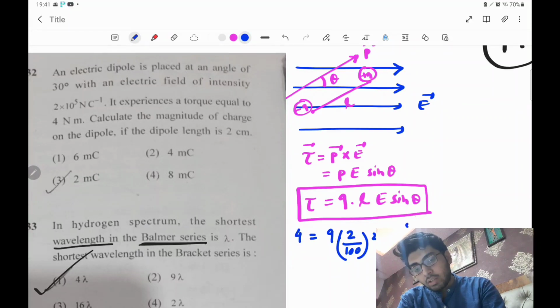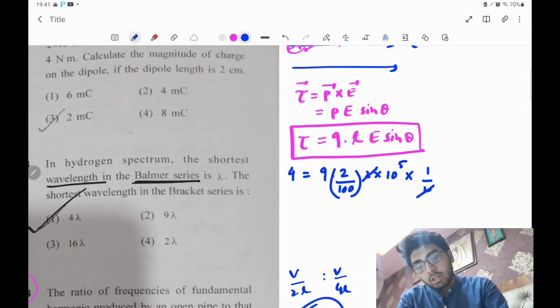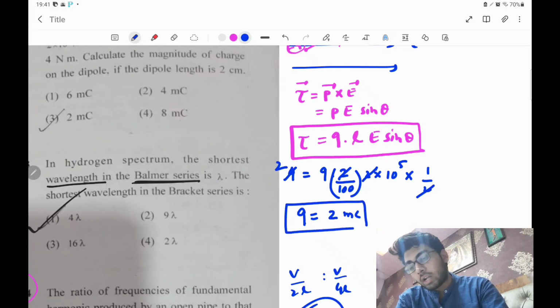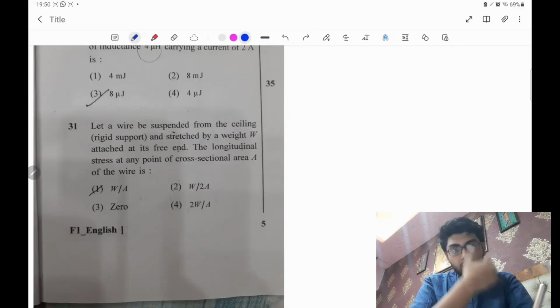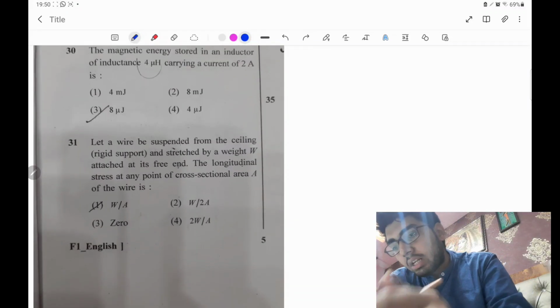10 to the power 5, into the electric field. I have put the electric field, and this is sine 30 degrees, so that means it is half. So Q will be finally coming out to be 2 into 10 to the power minus 3 coulomb. That means 2 microcoulomb. So the correct option is 2 microcoulomb. Clear? Okay, now come to the next question.